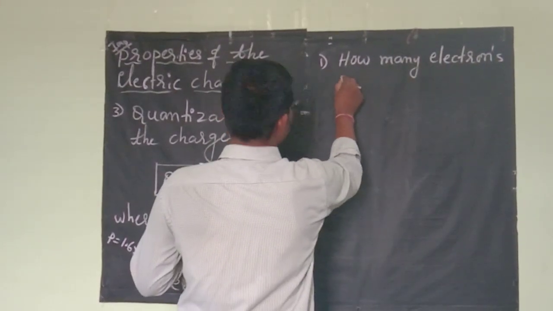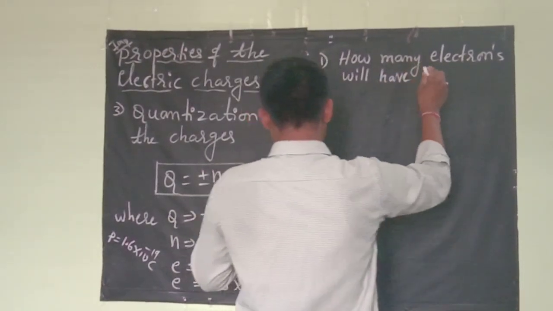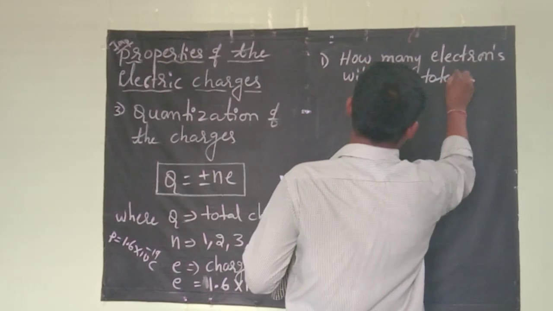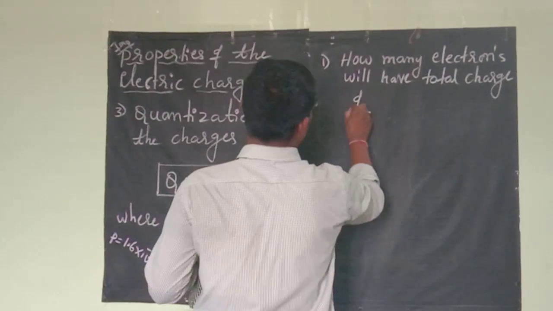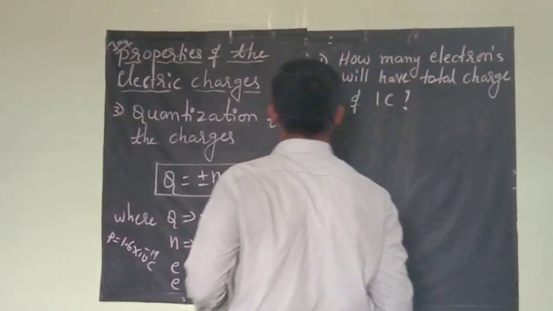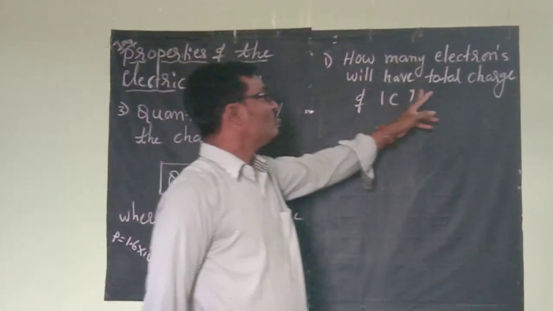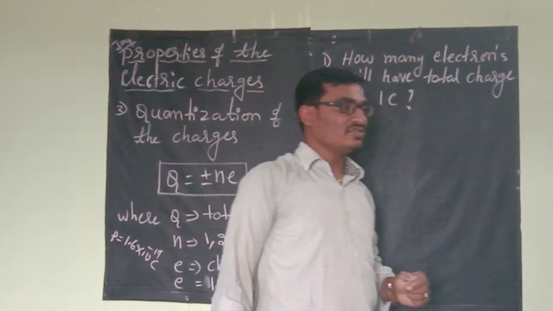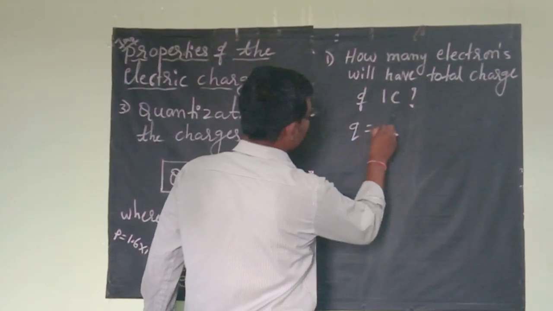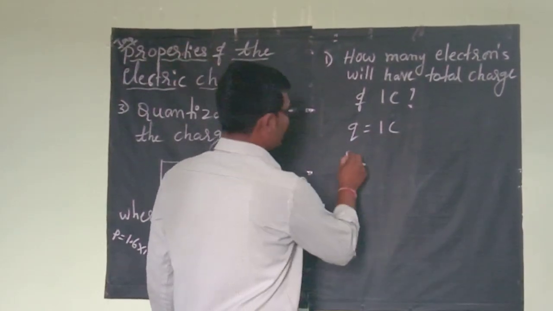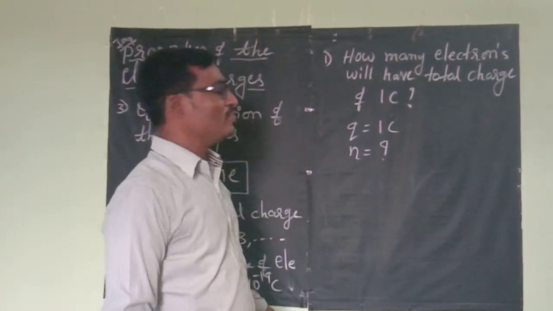Here they have given Q, that is 1 coulomb. N we have to find out, because we have to find the number of electrons, but we don't know it.